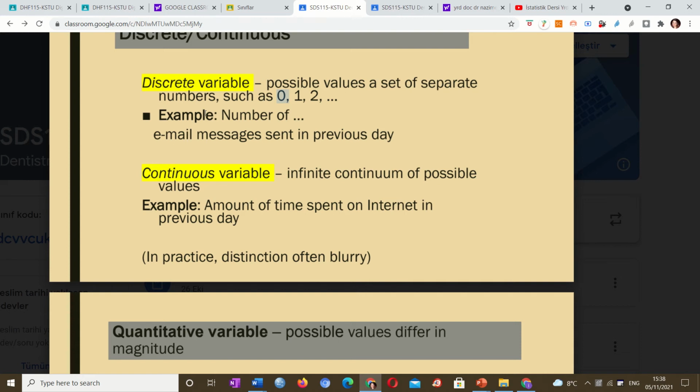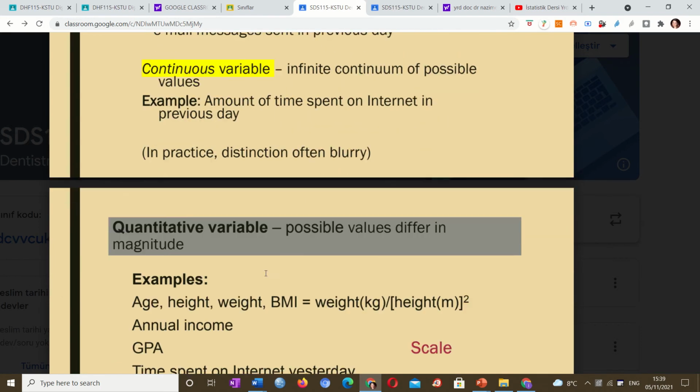So they are discrete. Now, what is continuous? Continuous is an infinite continuum of possible values. For example, the amount of time spent on the internet in the previous day. It's continuous. You can say 3.5 hours, it's logical, or 2 and 1/3 hours. Time is continuous. But email messages, if I say I sent 1.5 email messages, how is sending half possible? It's not possible to talk like that. So this is continuous, and this is not continuous.